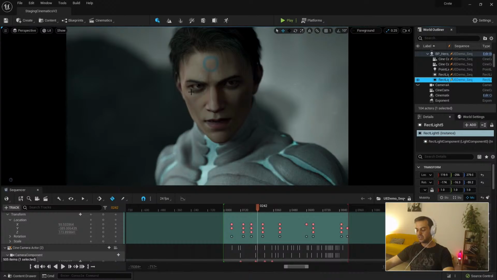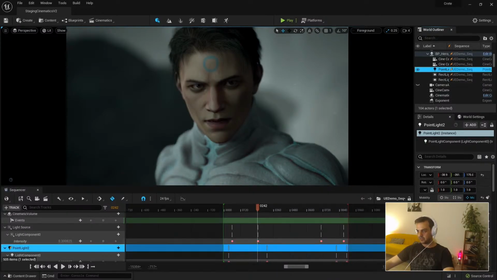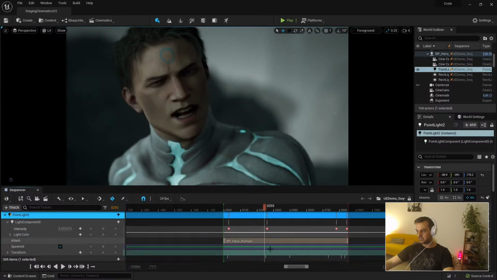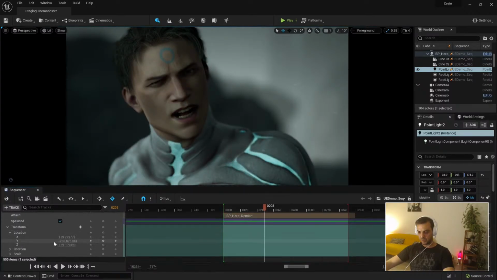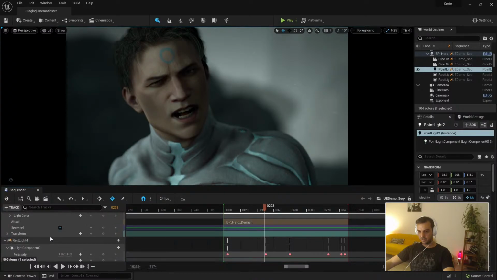This is the control you can have in a cinematic, where you can just spawn lights and bind them to the specific location and rotation of the character. You can go crazy. For example, now I want this. This is not the light. Which one is the light? I think it's the point light here. So I'm going to create a new key. I'm going to change in this key light, the point light, wherever you are. Yeah, is this the guy?